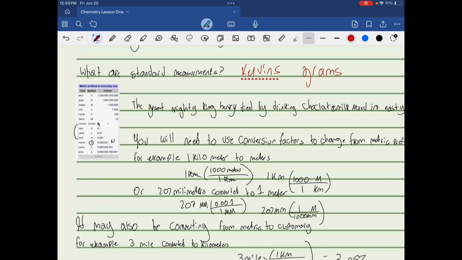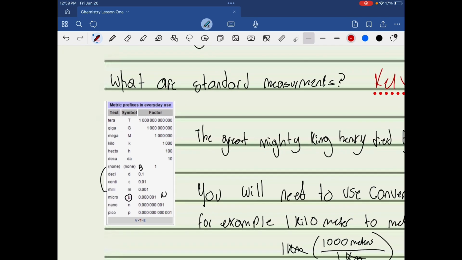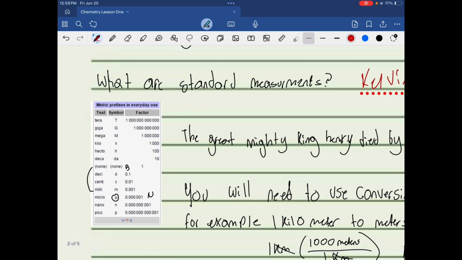Now, one thing to note is you might be given metric prefixes, such as tera, giga, mega, kilo, hecto, deca, base, deci, centi, milli, micro, nano, pico. Now, you have to memorize this, but you don't have to memorize it like that. That is insane, and absolutely not.